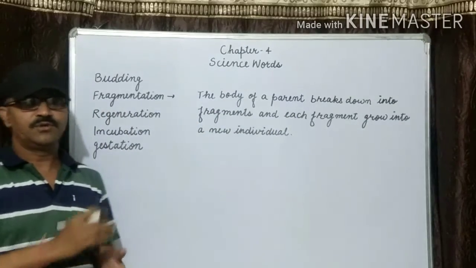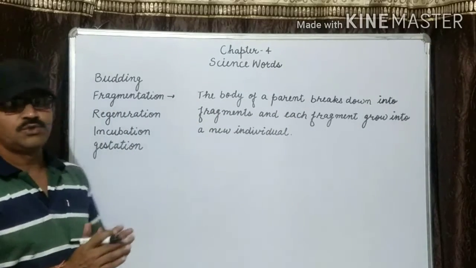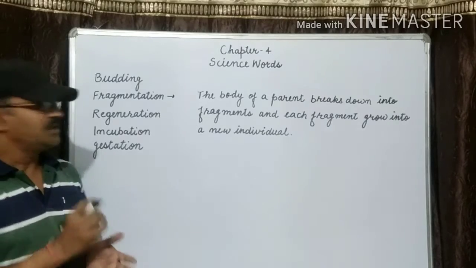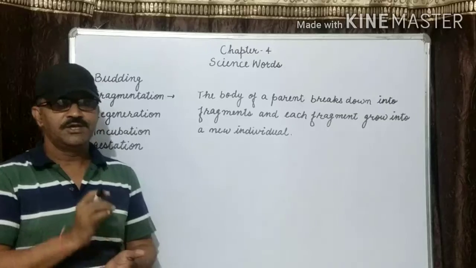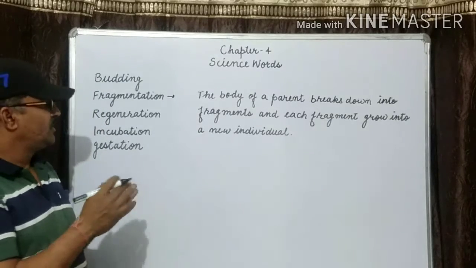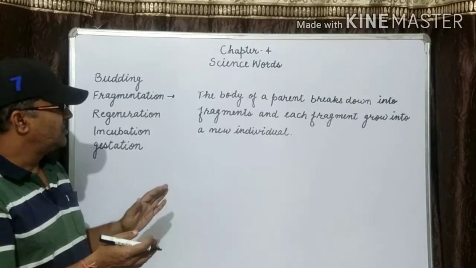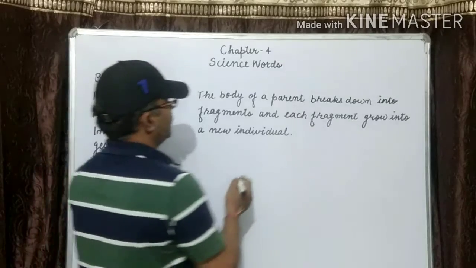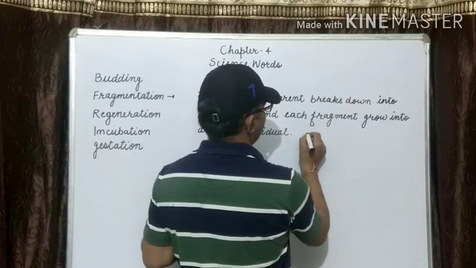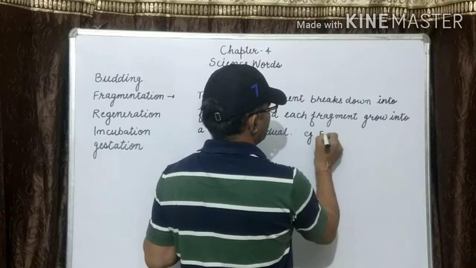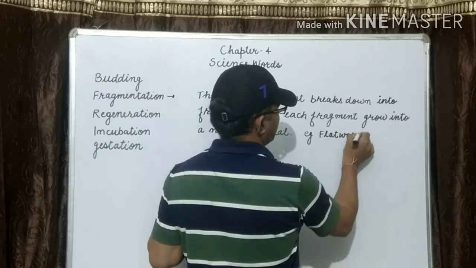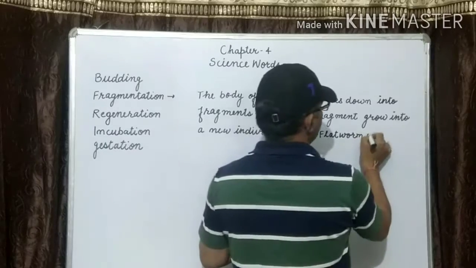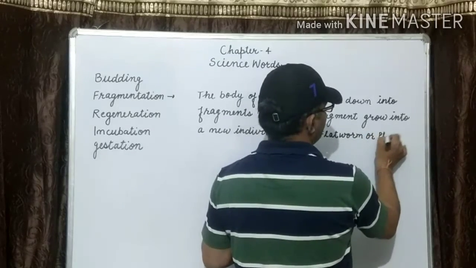Is it clear? The body of the parent breaks down into fragments and each fragment grows into a new individual or new offspring. For example, flatworm, or planaria.